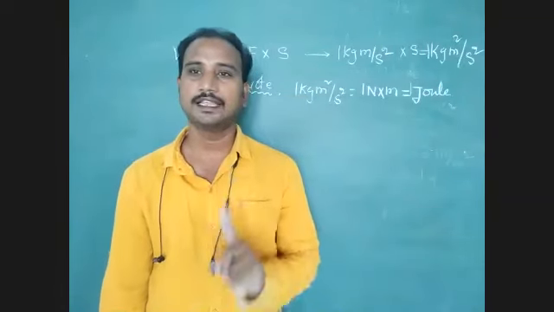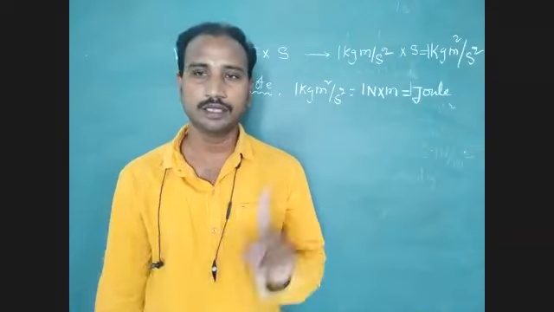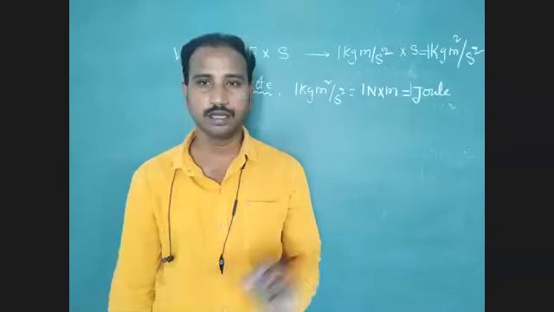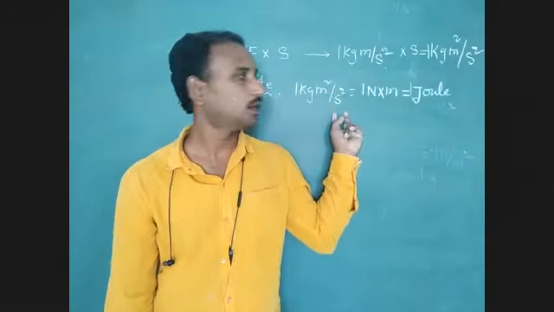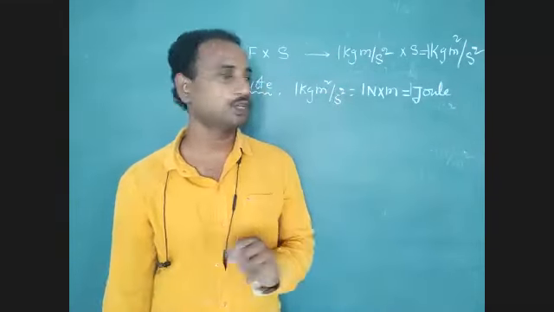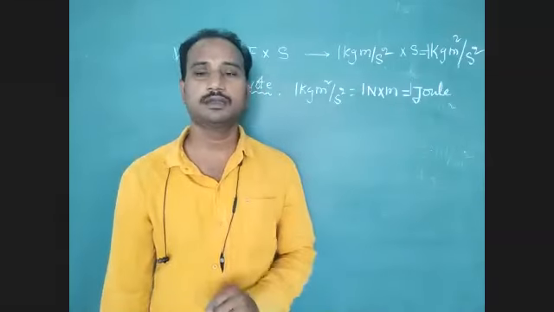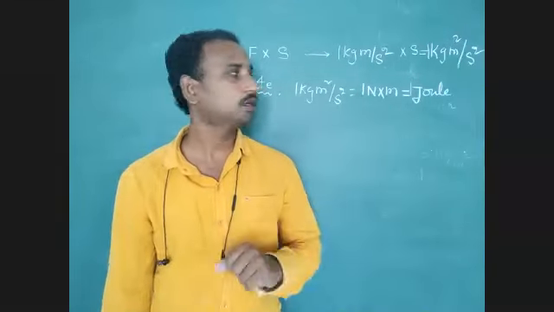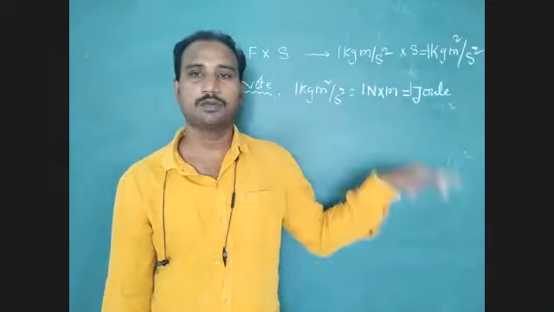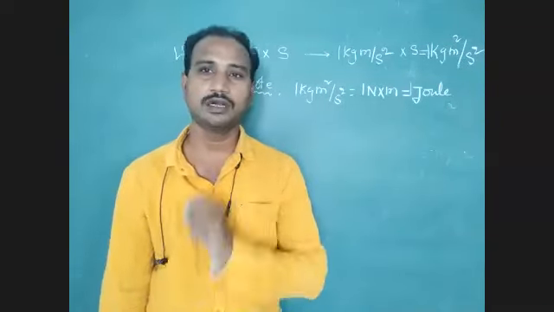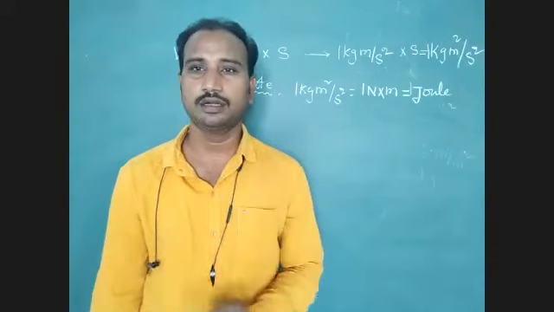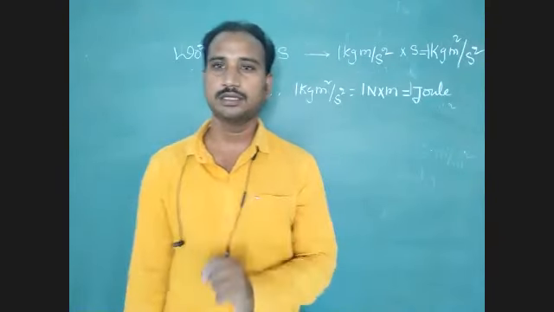What is the SI unit of work? They have given first option A, 1 kg meter square per second square. Second option, 1 Newton meter, 1 Newton into meter. Third option, 1 joule. Fourth one, none. Now we have to say the answer.